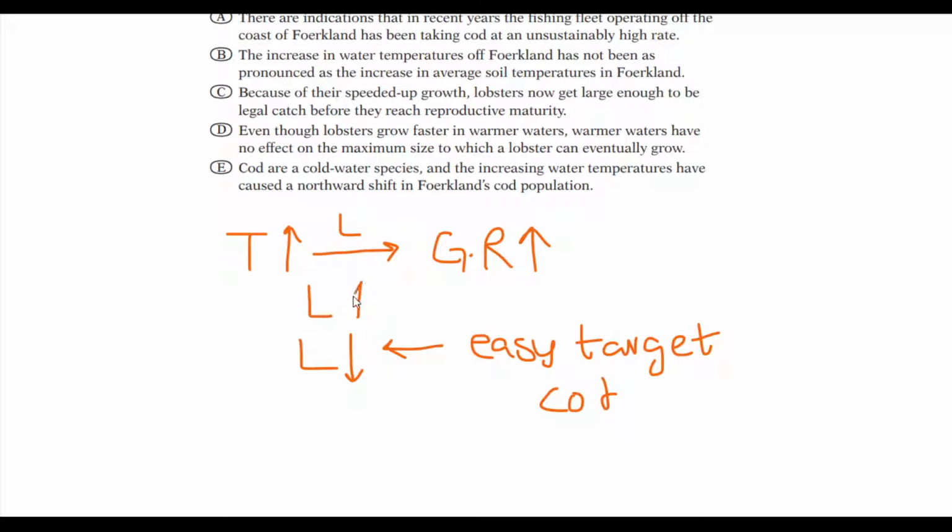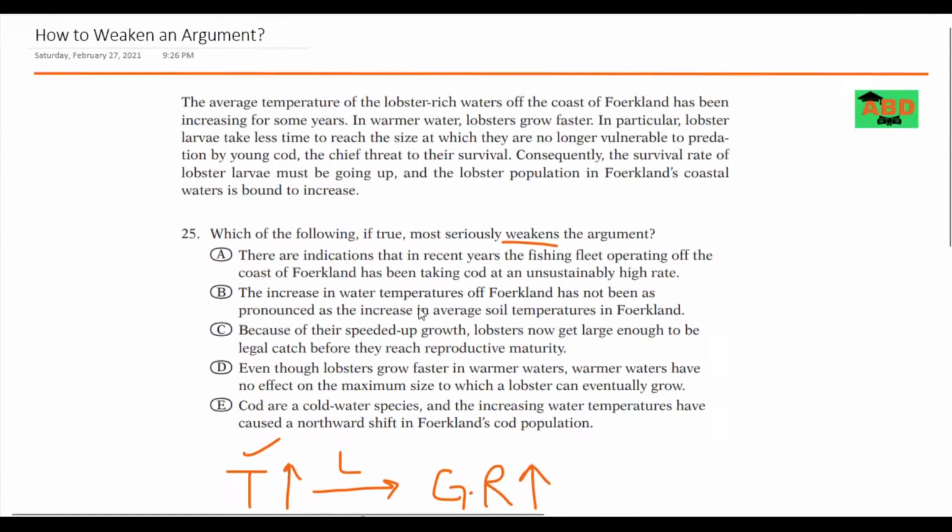However, when they get big, they are not an easy target, or at least not that much of an easy target. So because the growth rate increases with the temperature, the author is saying that since they are going to quickly grow to a large size in which they are no longer vulnerable to the cod, something good is going to happen to the lobster.